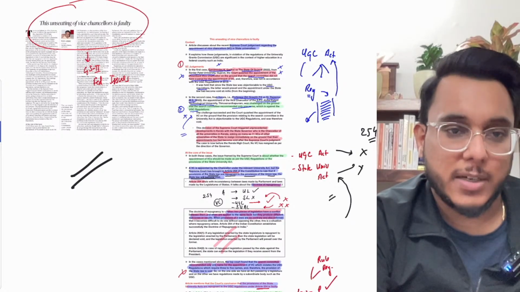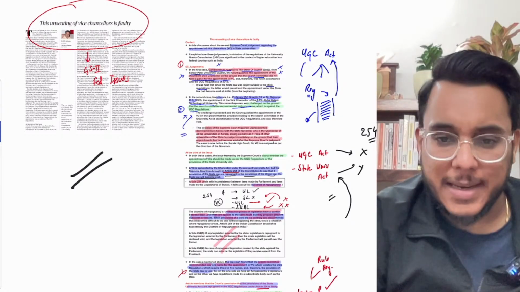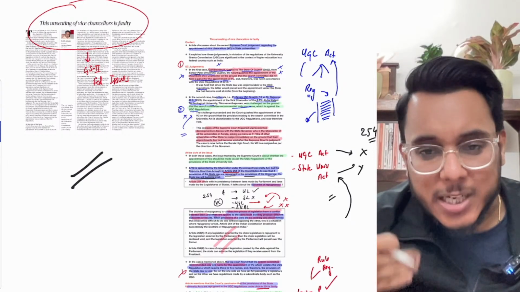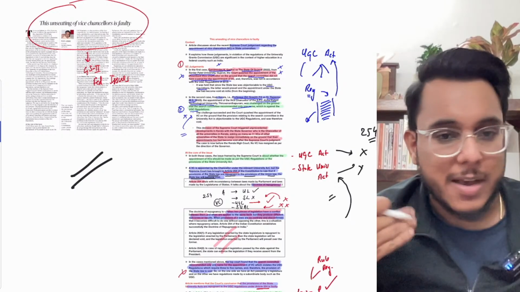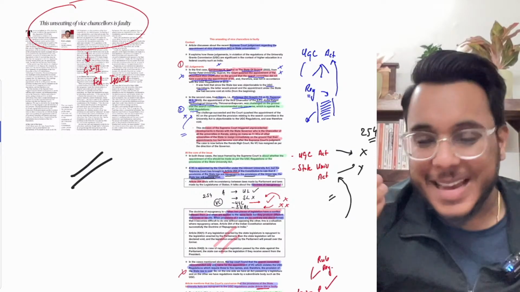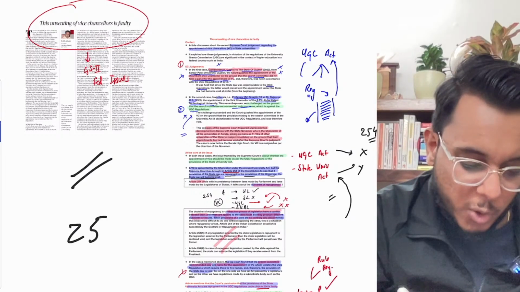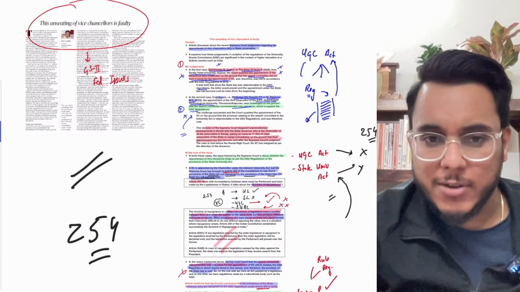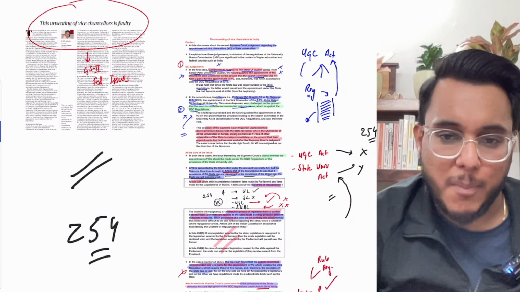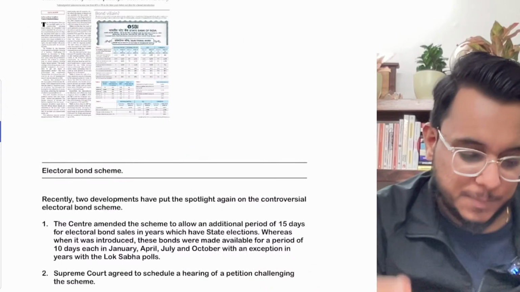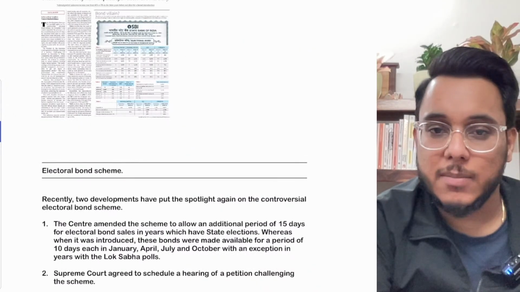So guys, I hope you have understood it. But one more thing I am telling you is that you don't need to go too much into the detail in this particular thing, because we are not preparing for the law. We need to see it from the generalist point of view. So the Article 254, doctrine of repugnancy that we have discussed, that is something which is a little bit important. Now moving to the next article. But before that, let's take the doubts that had come.